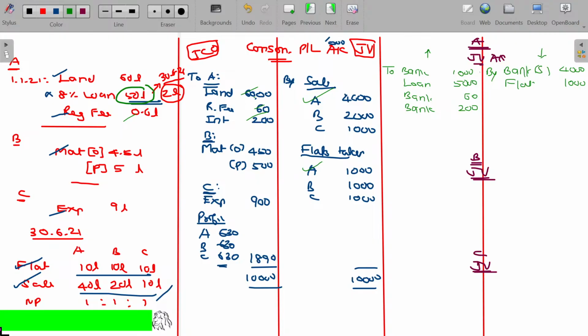Very simple. What he supported? 6,000 rupees, 60,000 rupees, 200 supported. What he got in return? 1,000 rupees and 4,000 rupees and 1,000 rupees they received. Apart from that, why do I want to do these operations? To get some profit share only, no? Did he get it? Yes, he gets 630. So this is the profit share, profit from the joint venture. This is 630.